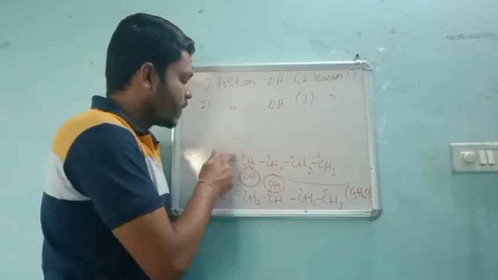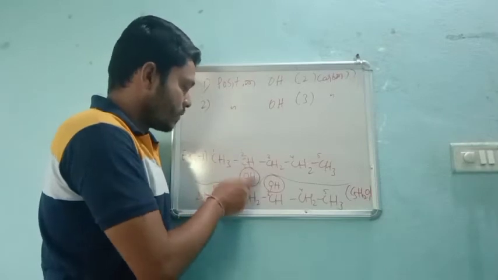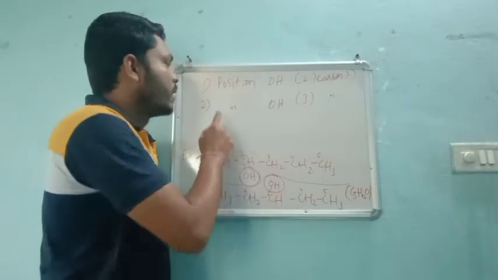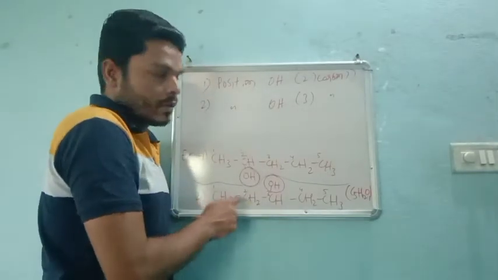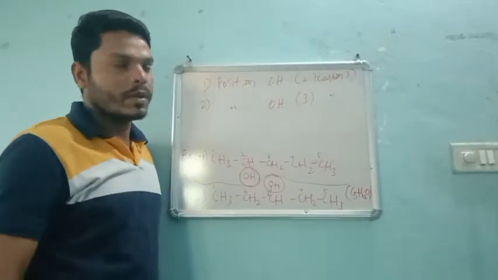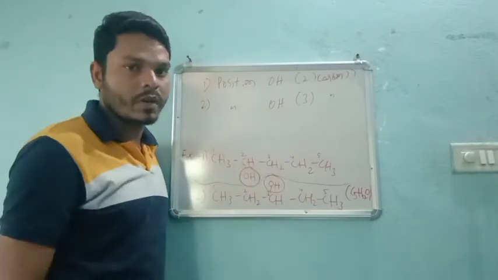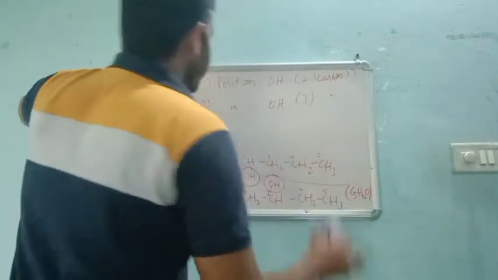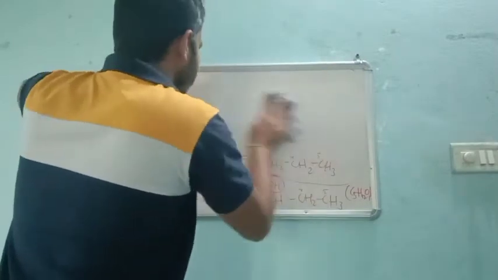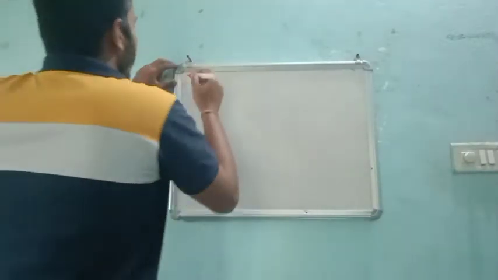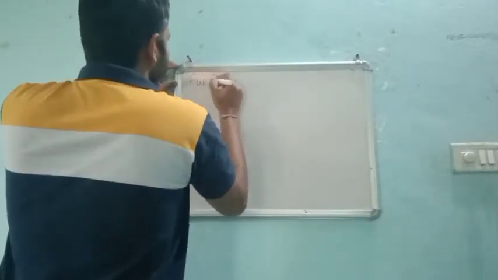In this case, we have our OH at the second carbon atom, and in the second case we have our OH, our functional group, at the third carbon atom. So if such a difference is there in the position of the functional group, then those are called position isomerisms, right? So coming to the third type of isomerism, that is functional isomerism.